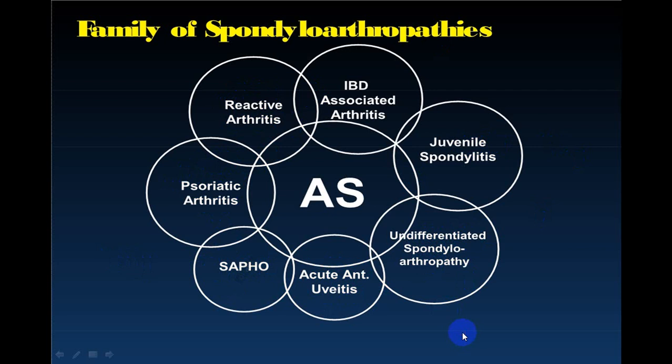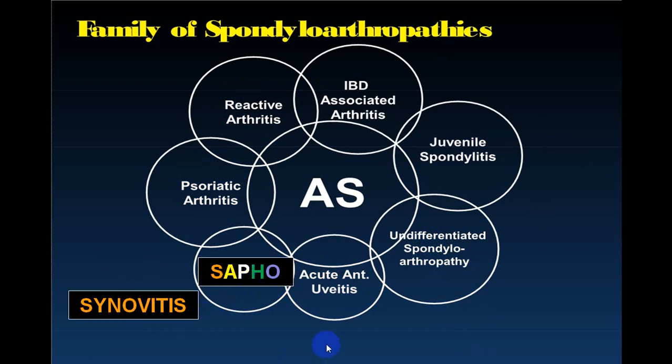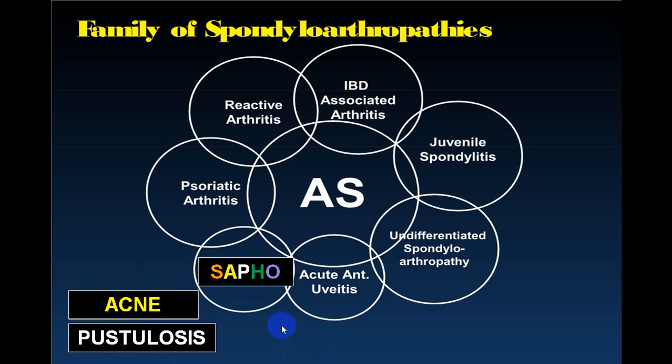All those are included. And SAPHO includes S for synovitis, A for acne, P for pustulosis, H for hyperostosis, and O for osteomyelitis. When you get all these 5 together, it is called SAPHO. So sometimes you may get all this if a person has features of ankylosing spondylitis with acne, osteomyelitis, etc. You do suspect SAPHO.